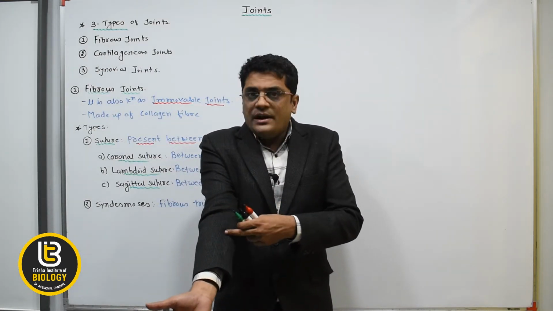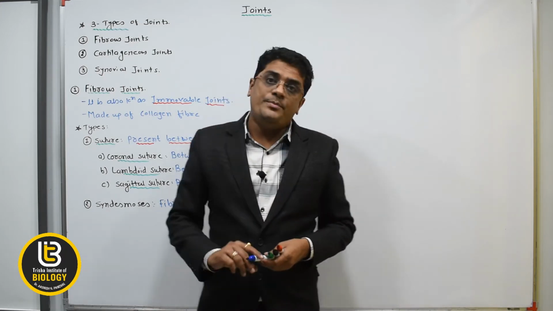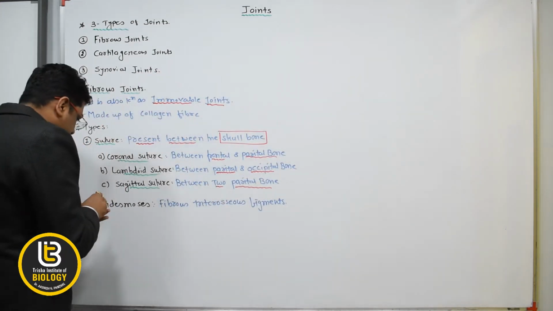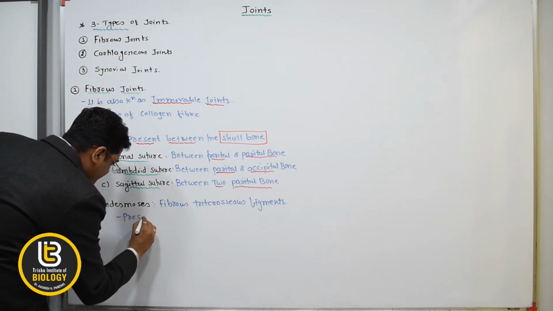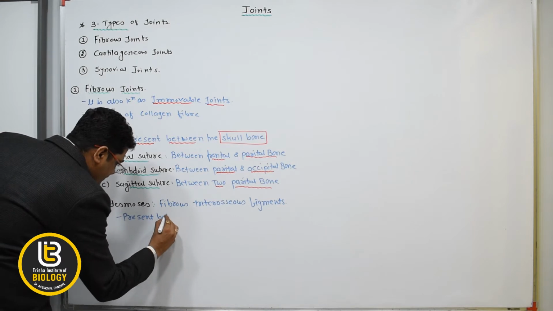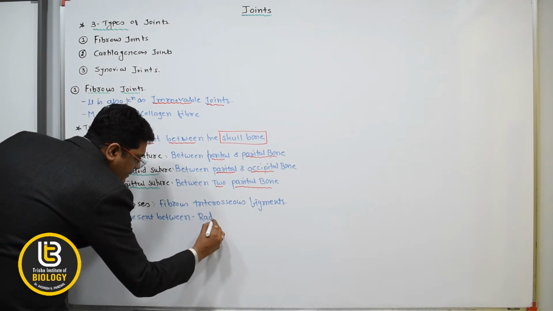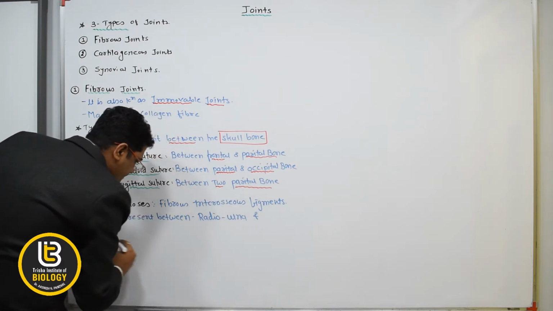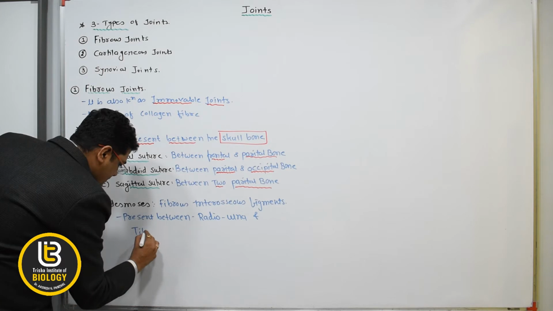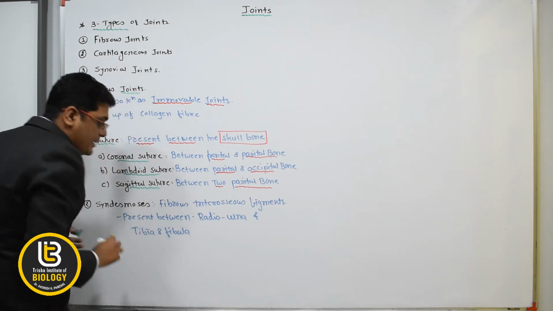अब देखो रेडियोअल्ना, it is immovable, वो कभी मूव नहीं होगा. Then tibia and fibula, so it is present between radioulna and tibia and fibula.